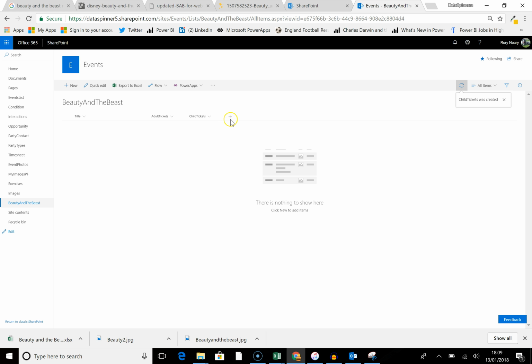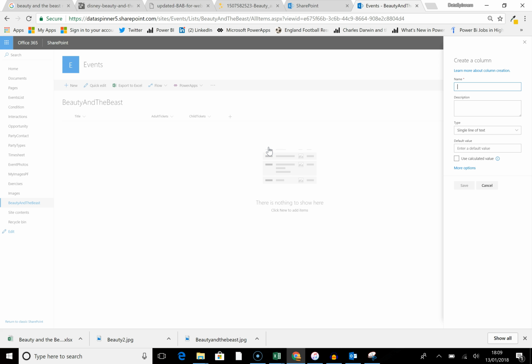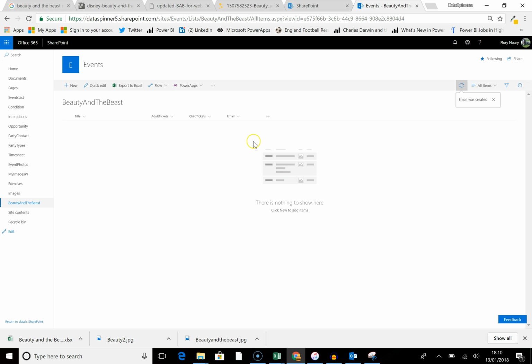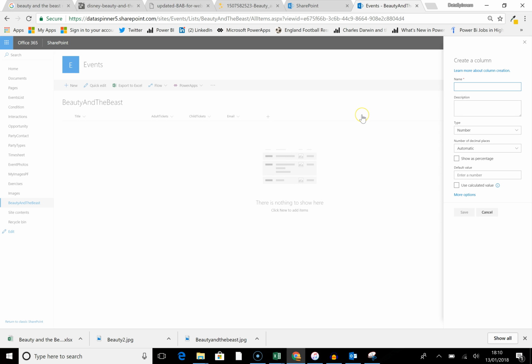Then I am going to say single line of text. Let's just call it email. And save that. And the next one is going to be a number, and it's going to be mobile. Now then, enter a number.